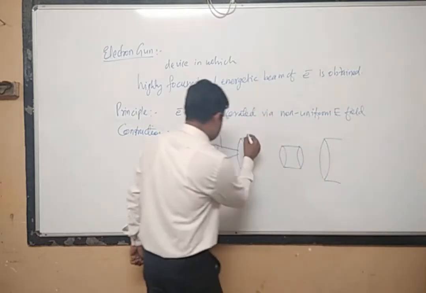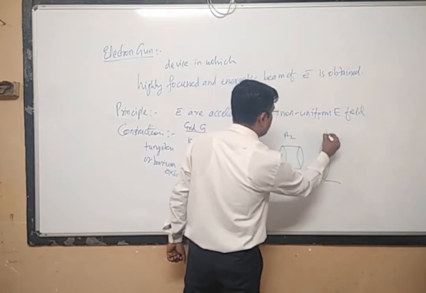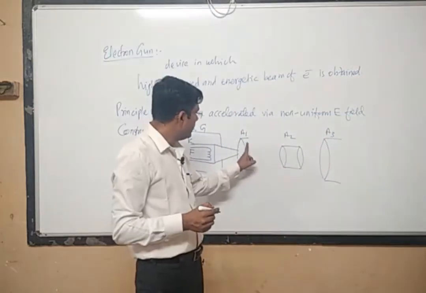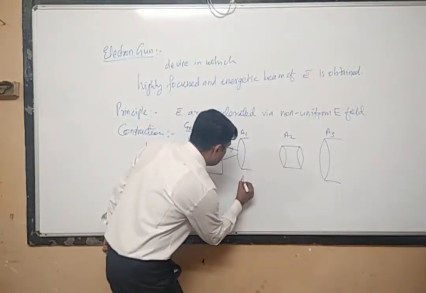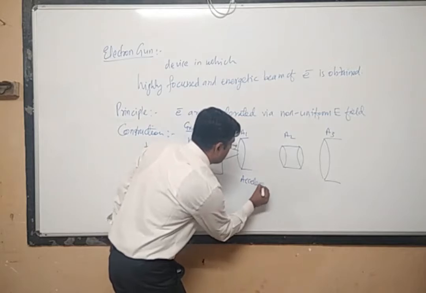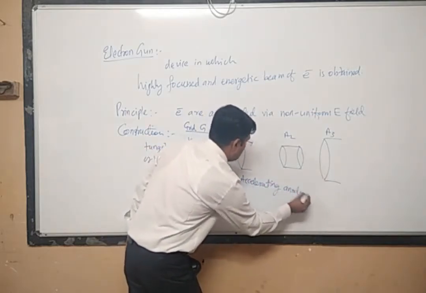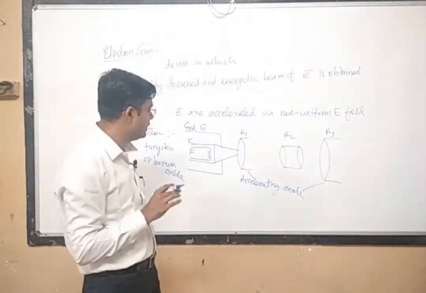This cylinder is denoted by A1, this by A2, and this by A3. Remember that A1 and A3 are called accelerating anodes.